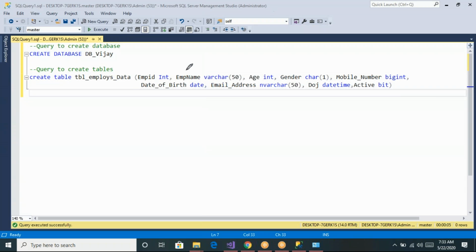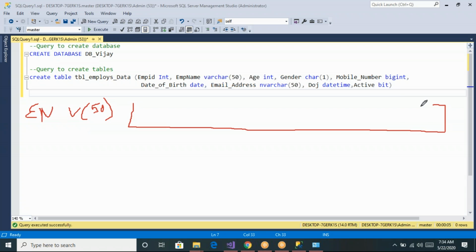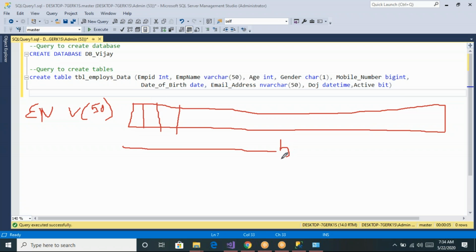Now let us say you have declared employee name as varchar of 50, so the SQL server will allocate 50 bits of cells to store the employee name like this. So total 50 bits of memory will be there.